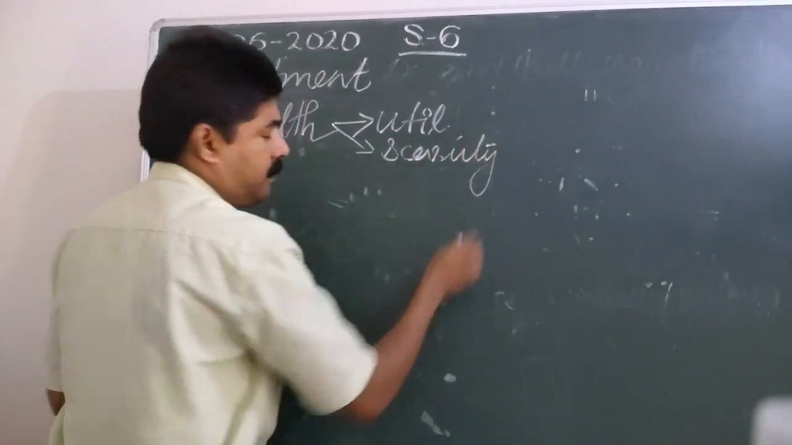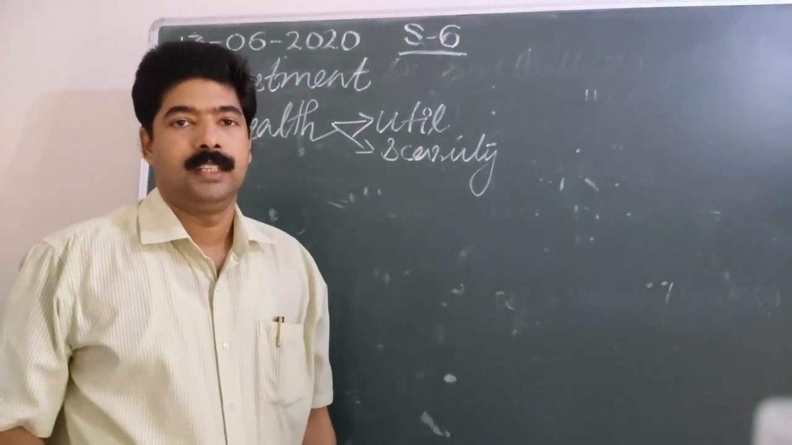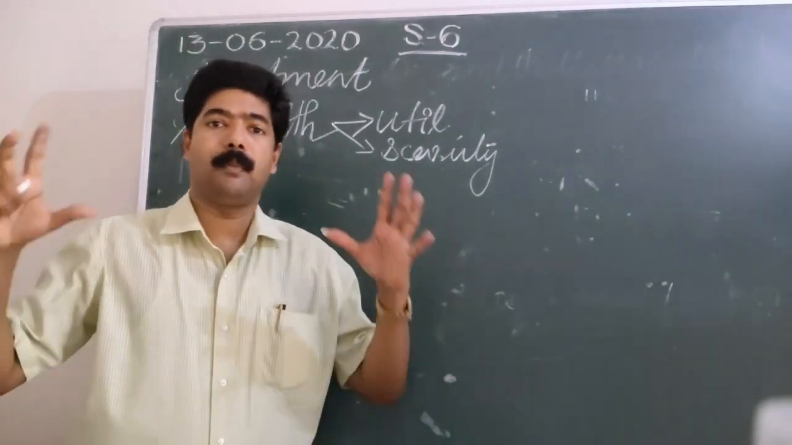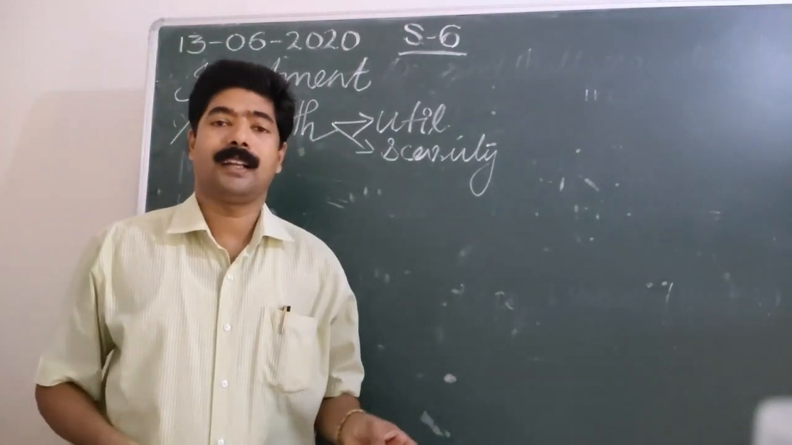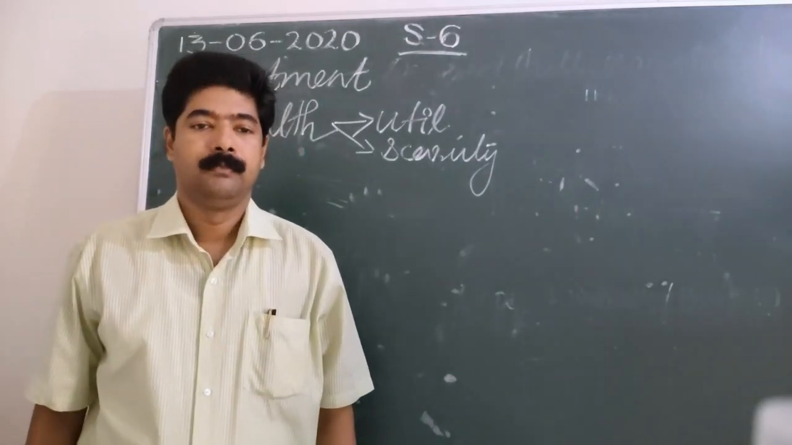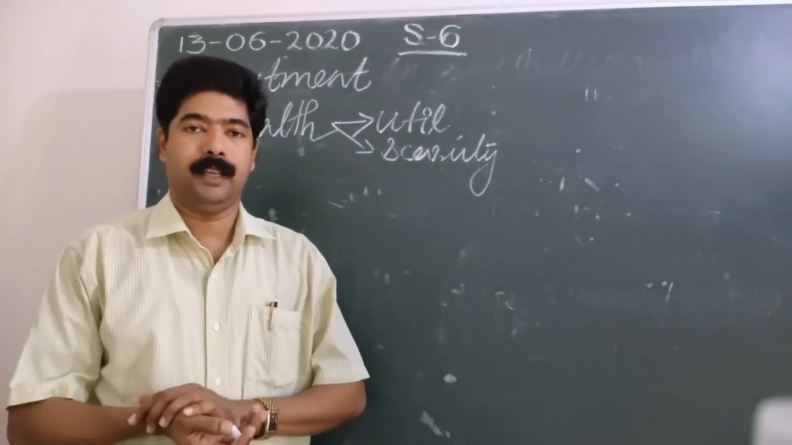Scarcity. It must be scarce in nature. It must be limited in quantity. The demand for that commodity is much more, but what is actually produced is less than that. It must be limited in nature. It must be scarce in its supply.